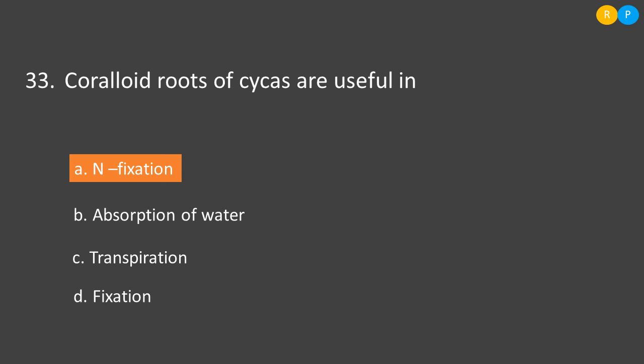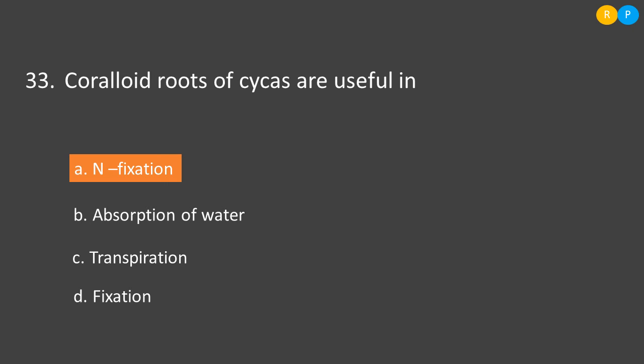Clear? So what is the purpose of this symbiotic association? Why are cyanobacteria associated with the roots of cycas? So they are getting shelter. In return, the microorganisms supply nitrogen to the plant. Clear? So the function of the coralloid root is that it helps in nitrogen fixation.